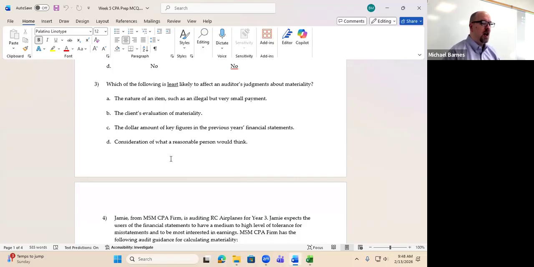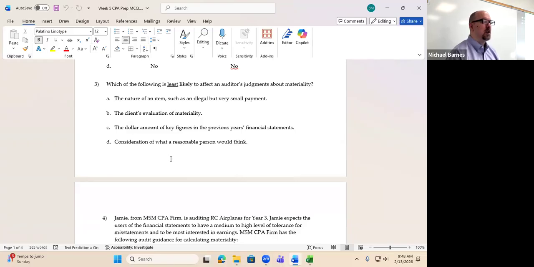The nature of an item, such as a legal but very small payment. Would that affect materiality? Probably to some degree. Now, this is a little bit of a misnomer because generally speaking, when we're talking about fraudulent actions, there's not really a materiality threshold. But I think that if we identified a fraudulent transaction, then that would affect our assessment of materiality. So we could backtrack and say identification of fraudulent transactions may cause us to revise materiality. I think that's a fair statement.